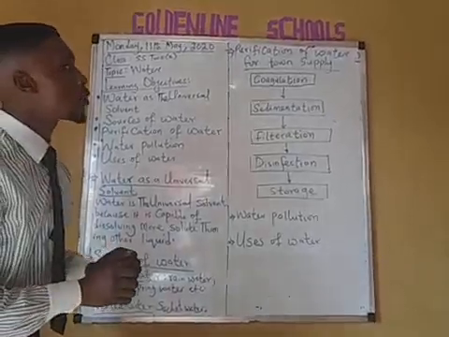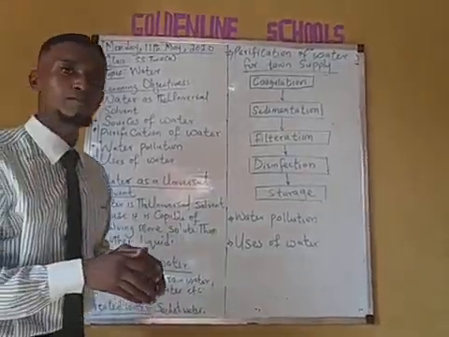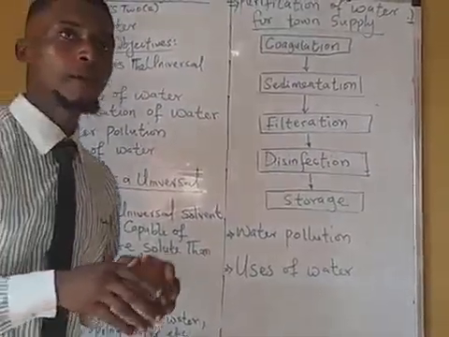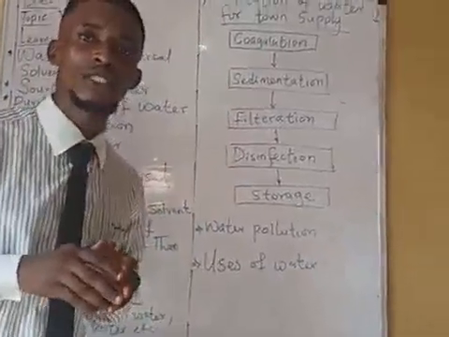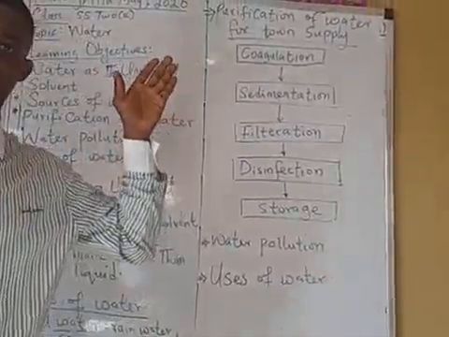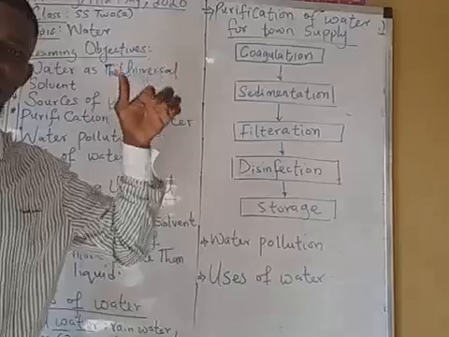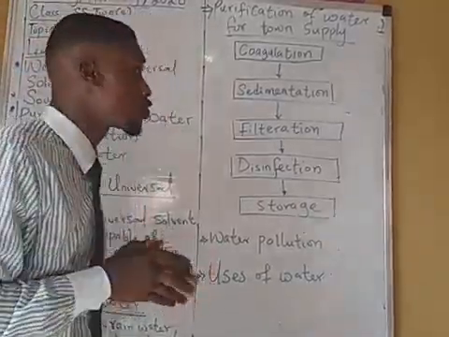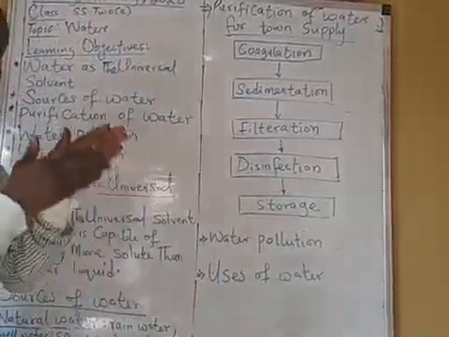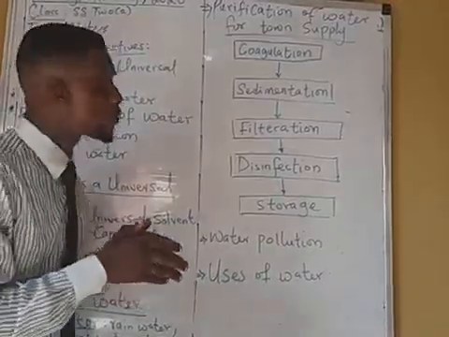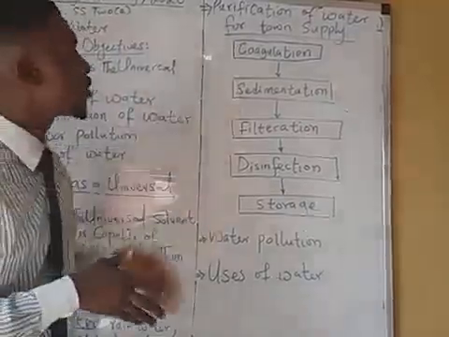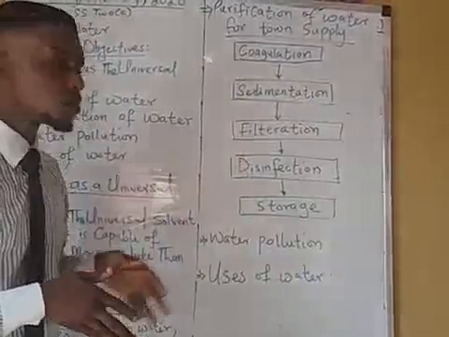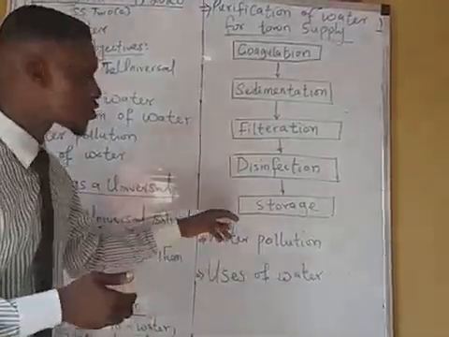Now, we are going to be looking at how water is being purified for town supply. Now, if you go to some local government, you will see some big tanks. Now, those tanks contain water that have undergone some purification process. Now, it is very important to know the different processes for purifying water. Now, the processes are coagulation, we have sedimentation, we have filtration, we have disinfection, storage.